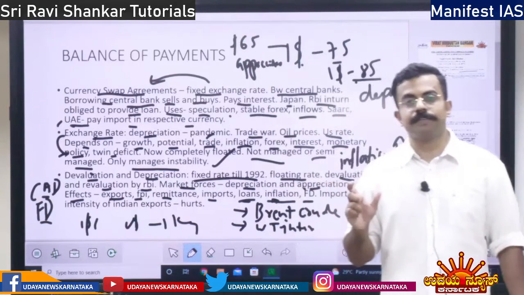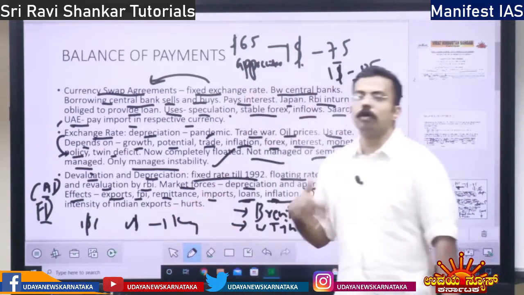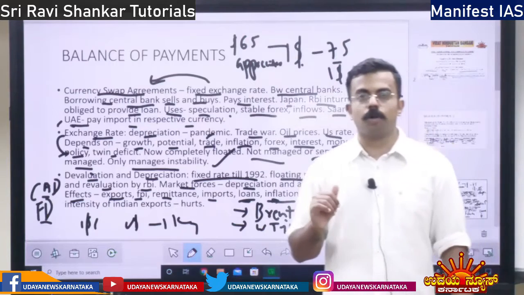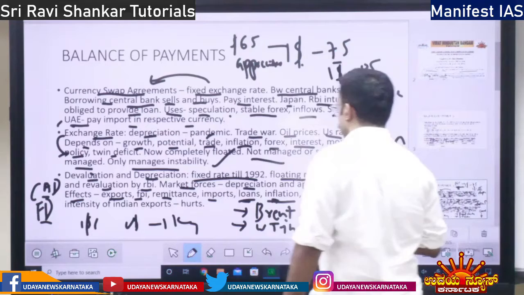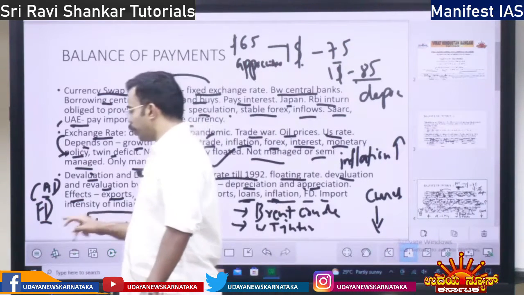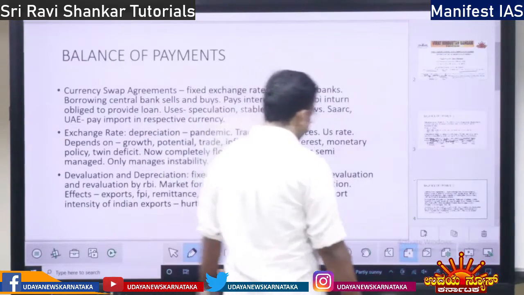So the fiscal deficit will increase because it has to give more rupees for the same dollars. For the same dollars which it had borrowed from outside, more rupees have to be given, right? Okay. Then import intensity of exports, Indian exports. What do you mean by import intensity of Indian exports?